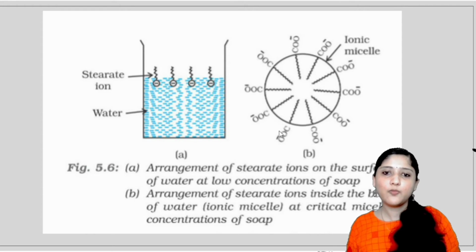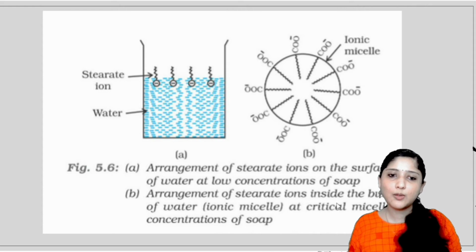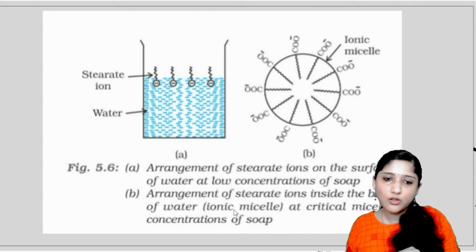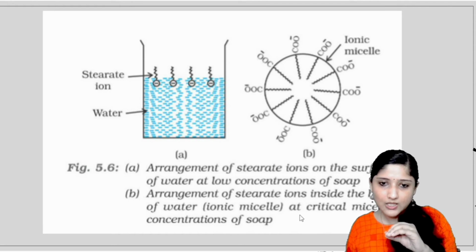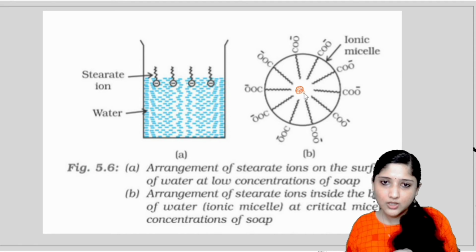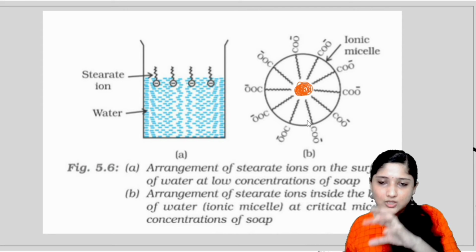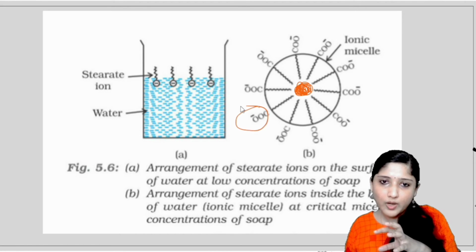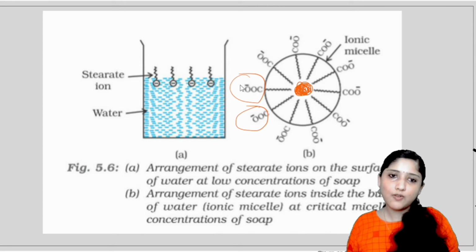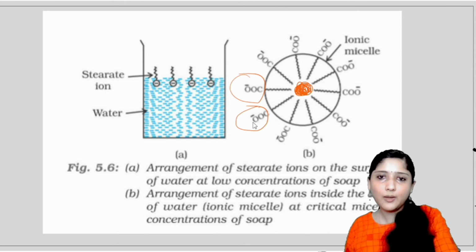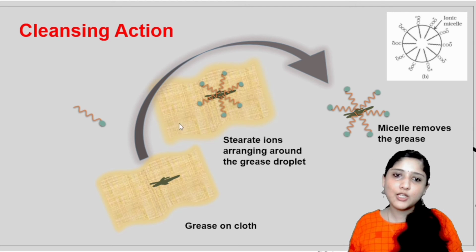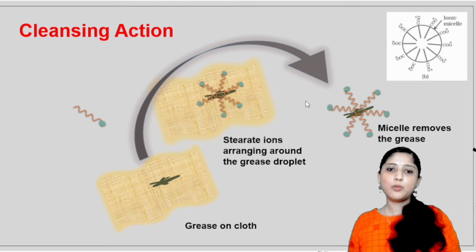Next figure is the arrangement of stearate ions inside the bulk of water. Inside the bulk of water, what happens? Ionic micelle is formed at critical micelle concentration. That means inside the bulk, the dirt particles will be here, hydrophobic in nature. So the tail part will be falling like this to form an ionic micelle aggregate. The water loving part, that is the COO minus polar head, will be towards the water side. This is the representation of ionic cleansing action, formation of an ionic micelle.